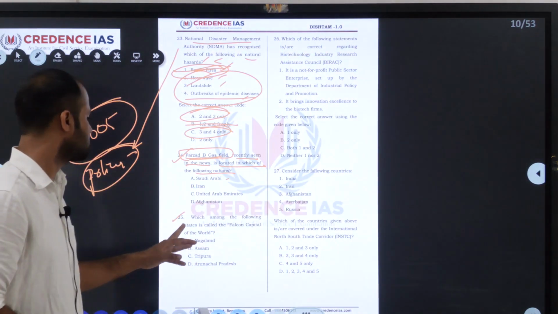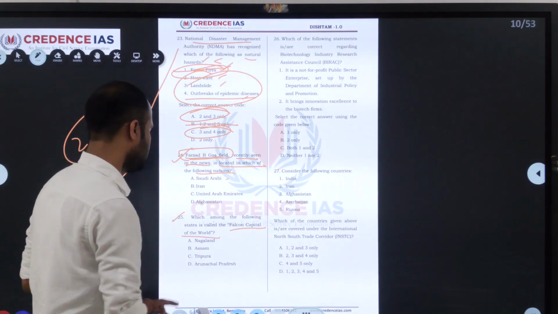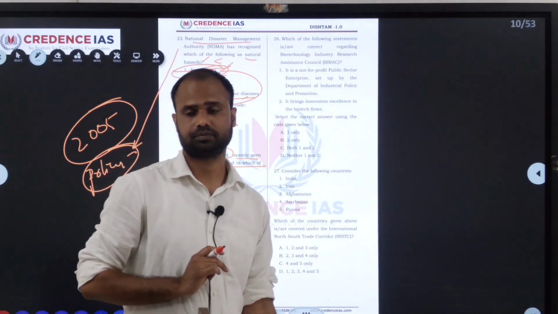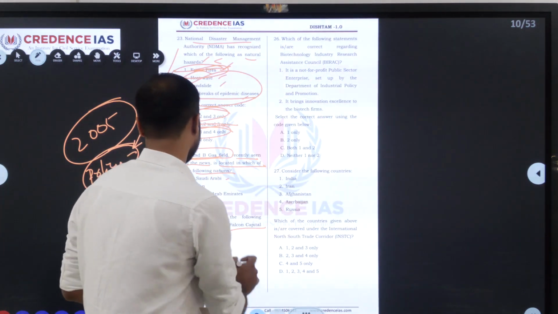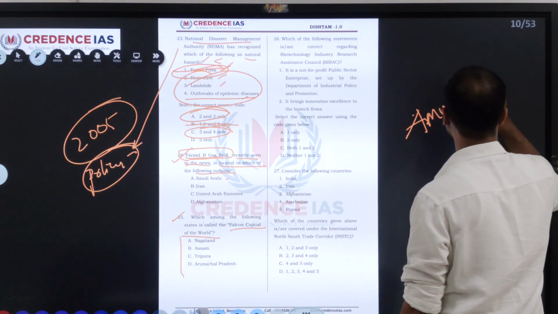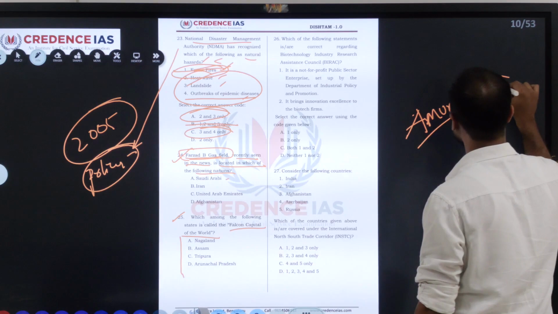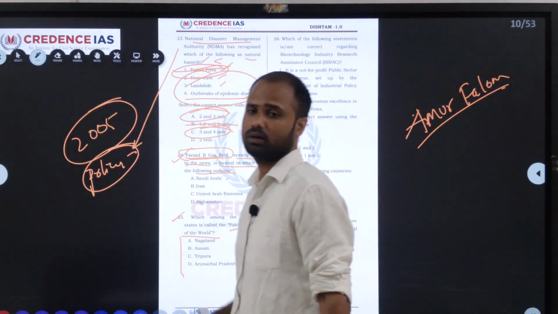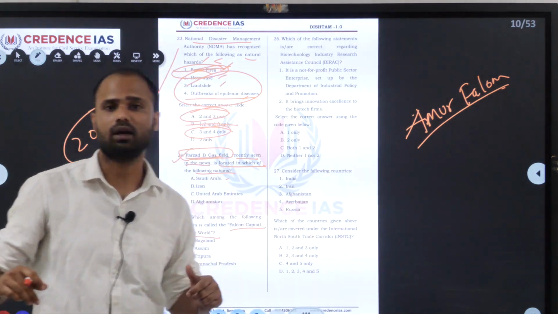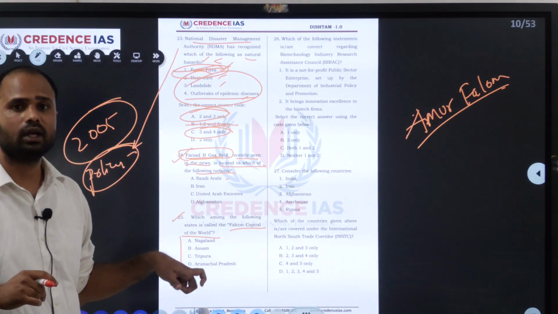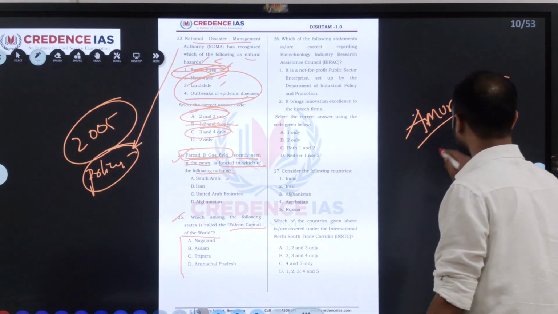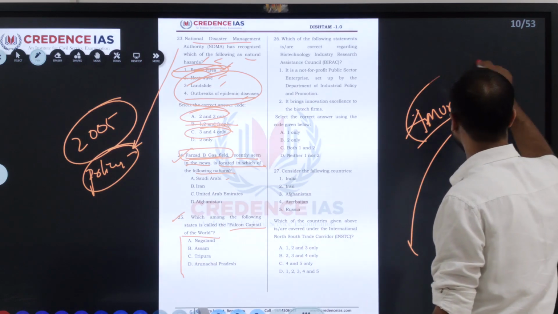Which of the following states is called the Falcon capital of the world? They gave options like Nagaland, Assam, Tripura and Arunachal Pradesh. So, Falcon capital of the world. This Amur falcon is a migratory bird which will travel from the north of China or Siberia towards India during winter and will reach the southern part of the African continent. This is the migration of this bird, the Amur falcon.